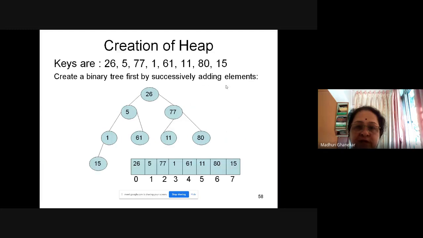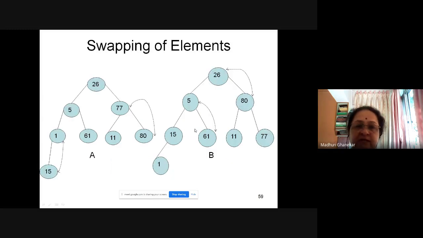Now this is the tree which I have constructed, the binary tree. Okay, 26, 5, 77, 161, 11, 80, 15. We see the same thing exists over here: 26, 5, 77, 161, 11, 80, 15. Now I start applying that heap property. Okay, I need to swap the elements.